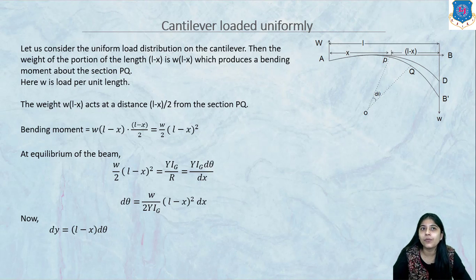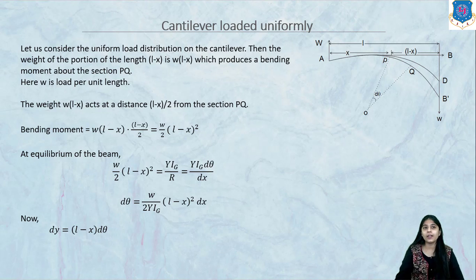So the weight here will not be only W but W into L minus X, which produces a bending moment with respect to section PQ. The weight of the portion of length L minus X will be W into L minus X, which produces a bending moment over the section PQ.